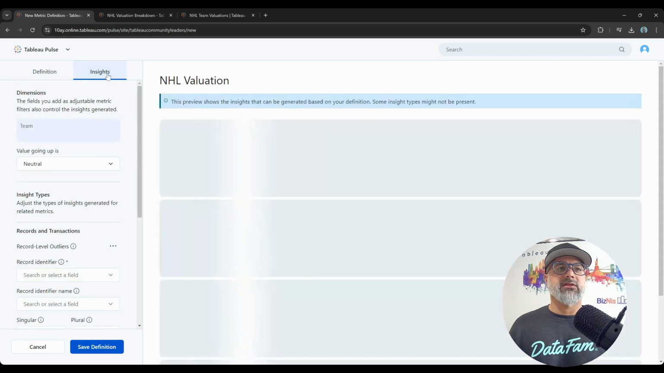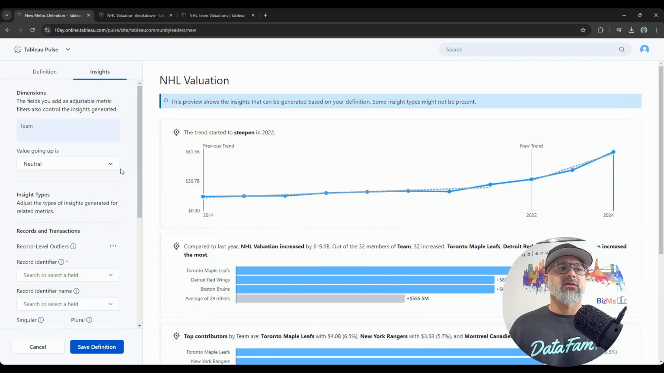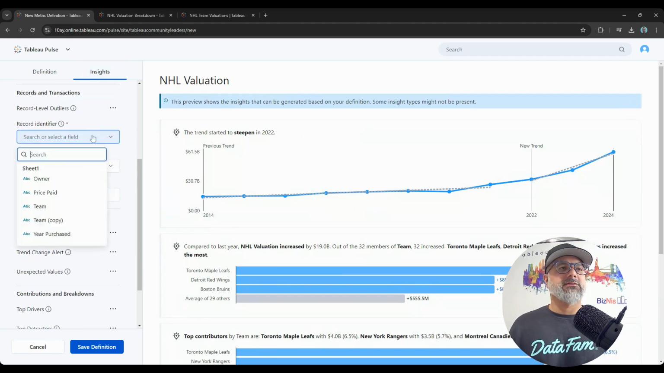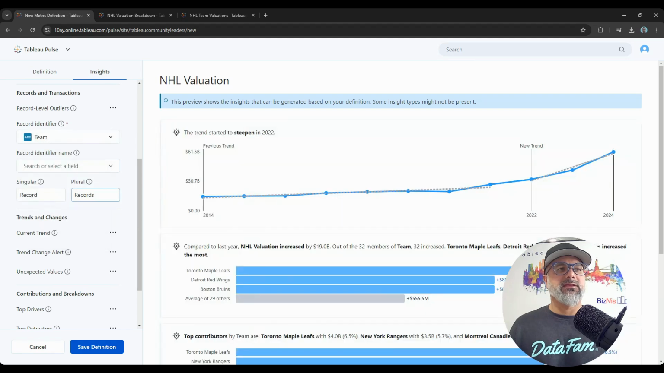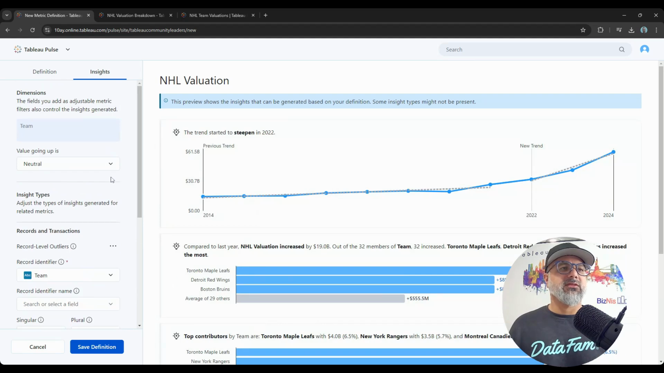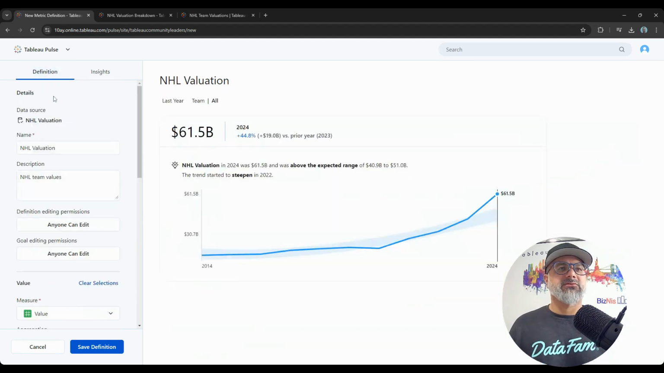Now, I have to go to the insights and finish this up here. What you need to put here is the record identifier. We're going to do it again by team. So that's what I will include. Everything else here is optional. So I'm going to start here, save my definition.